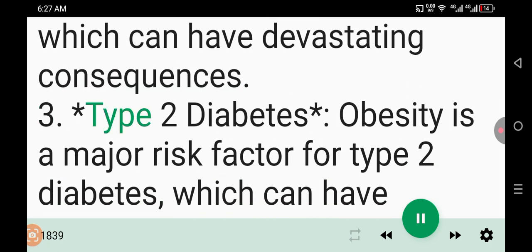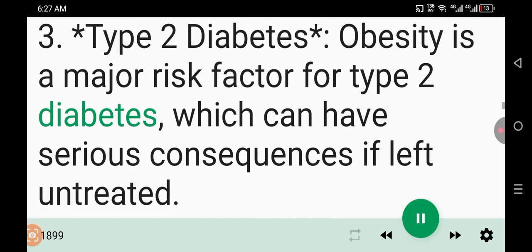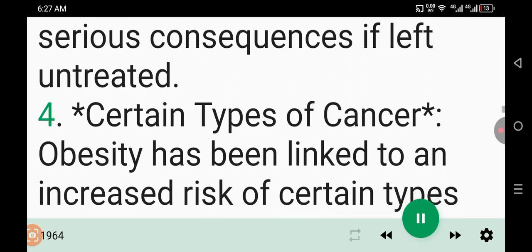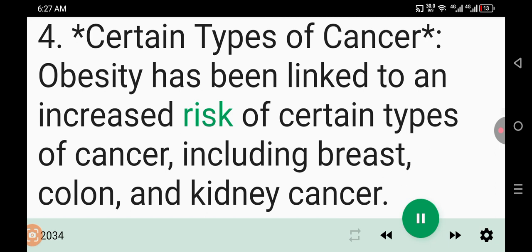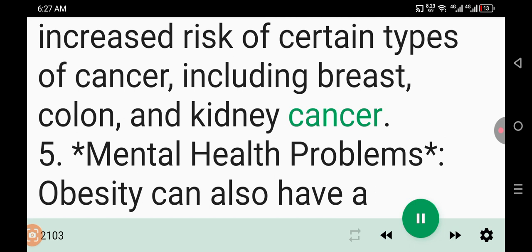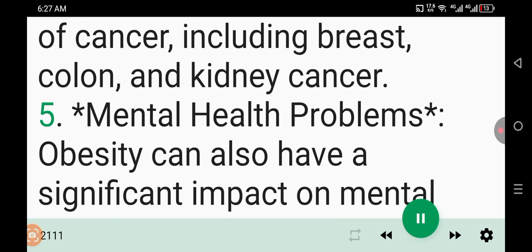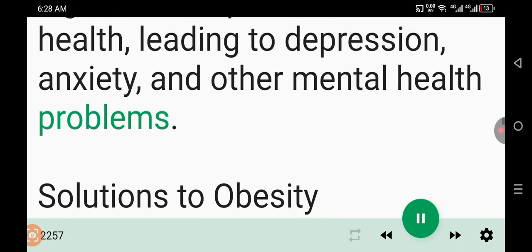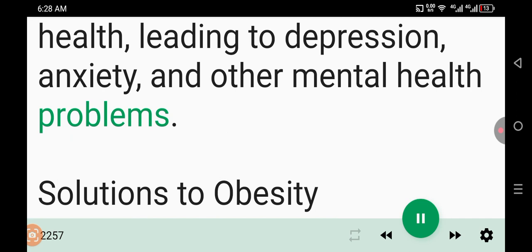3. Type 2 diabetes. Obesity is a major risk factor for type 2 diabetes, which can have serious consequences if left untreated. 4. Certain types of cancer. Obesity has been linked to an increased risk of certain types of cancer, including breast, colon, and kidney cancer. 5. Mental health problems. Obesity can also have a significant impact on mental health, leading to depression, anxiety, and other mental health problems.